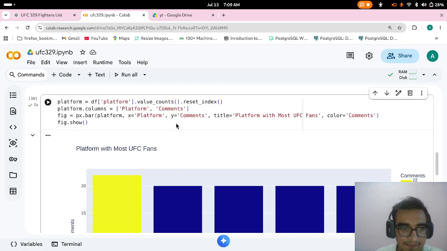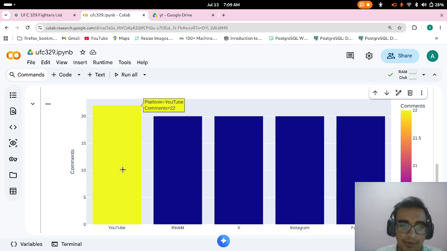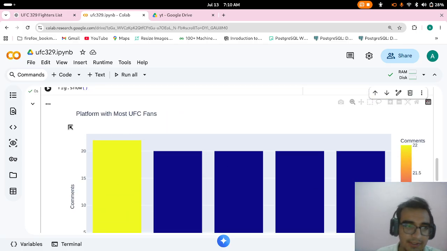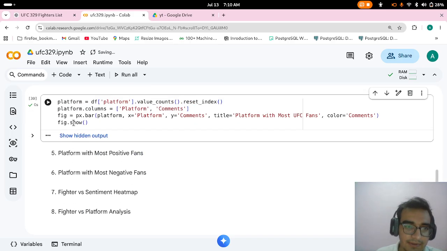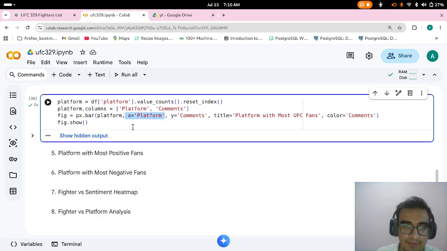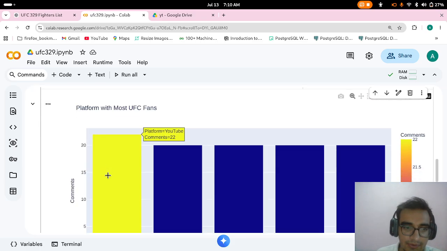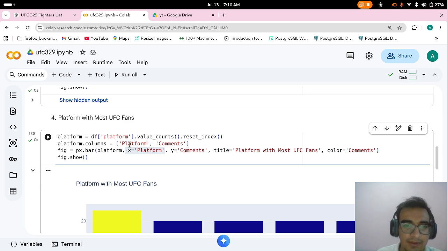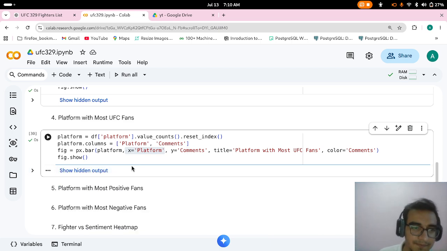You can see YouTube 22, Reddit 20, X Twitter 20, Instagram 20, mostly the same. The number of comments is the same for these. You have to set X as platform. These are the YouTube channels. These are the data frame X values and data frame comments Y values.